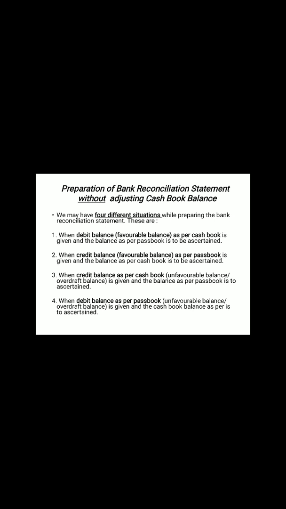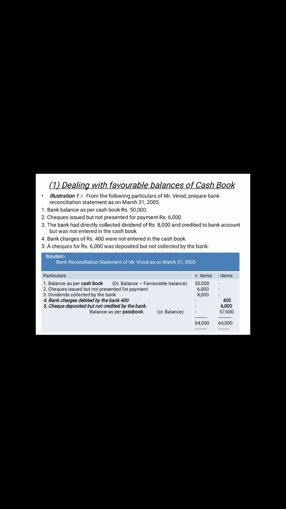So you may see here there are only two balances: one starting with the cash book and one starting with the passbook. When it is the cash book, debit and credit balances are there; one is positive, one is negative. And when it is the passbook, debit and credit balances are also there. Credit is favorable and debit is unfavorable.